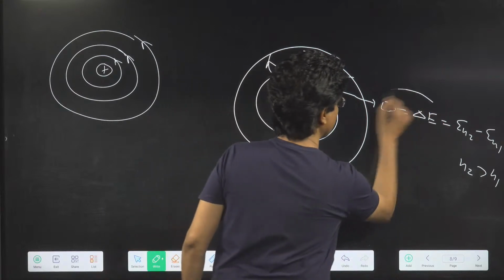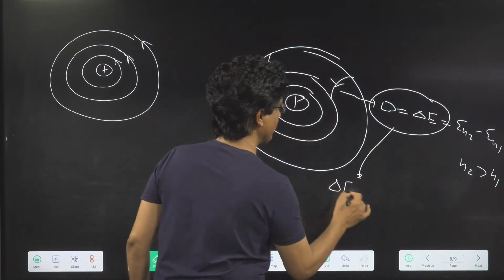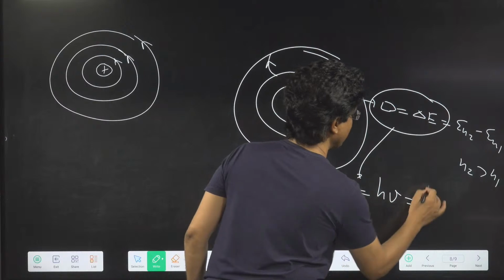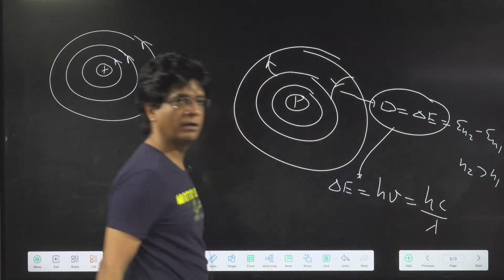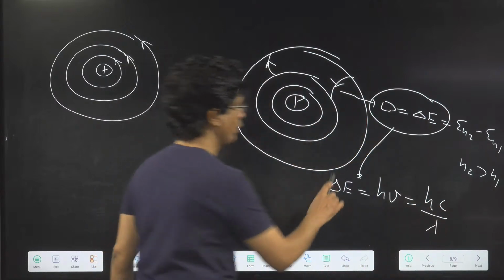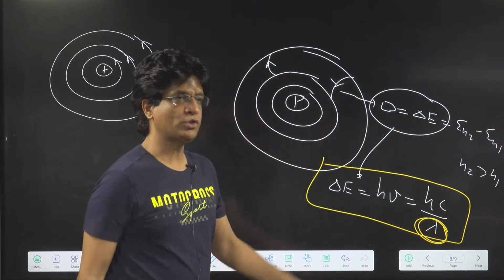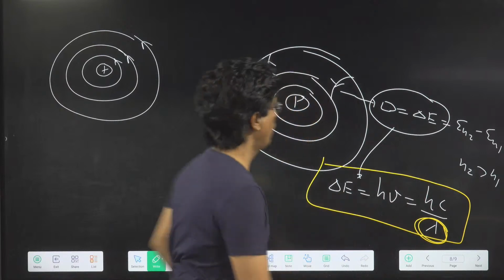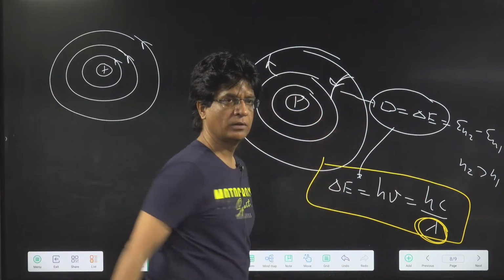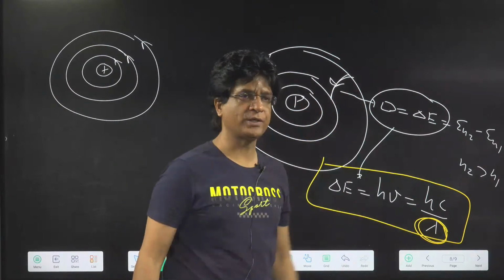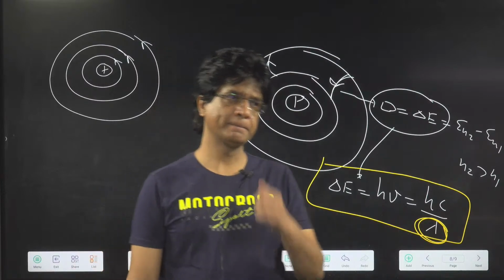And this delta E for this photon will be equal to h nu, or hc upon lambda. Who will tell me whether this lambda belongs to the photon or the electron which is jumping?